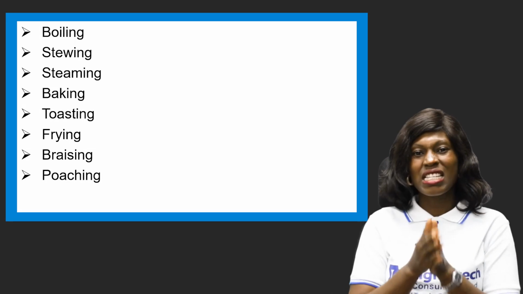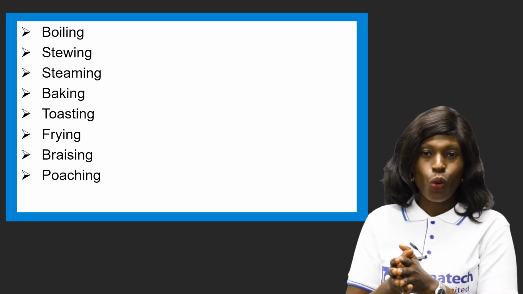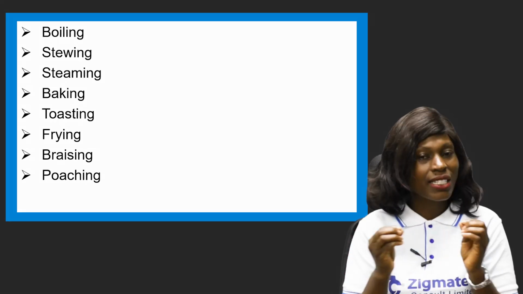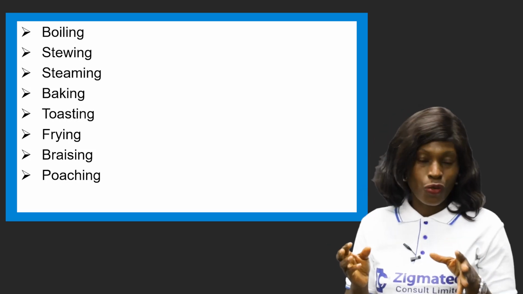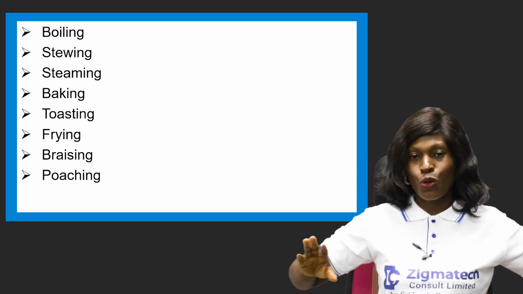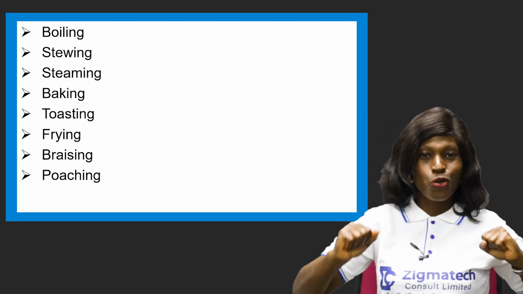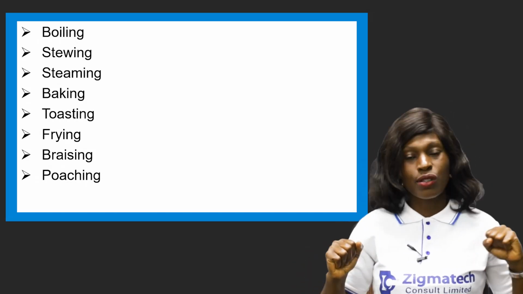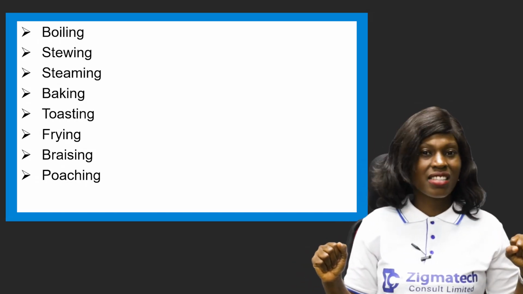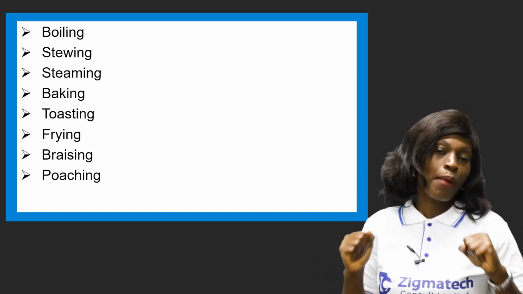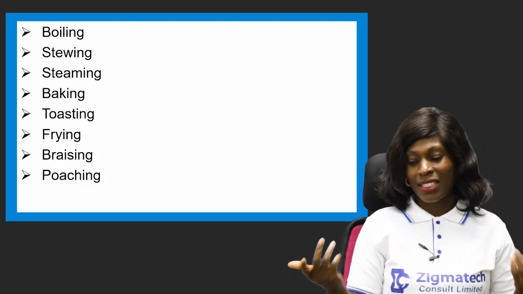So you're going to be learning them, so you don't restrict yourself to one method. You can expand your horizons, cook in the different ways you want, and get different tastes in the food you'll be cooking over time.